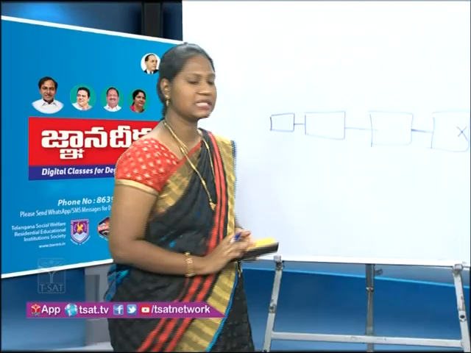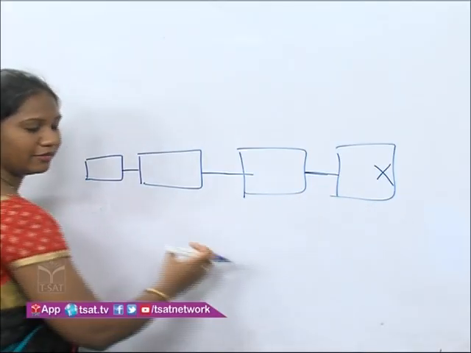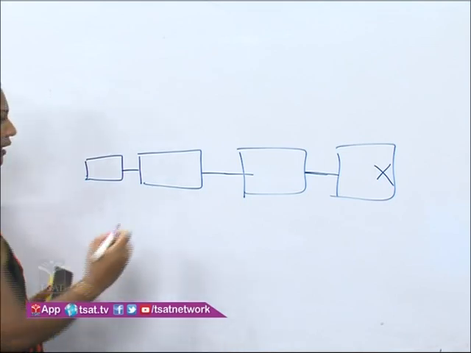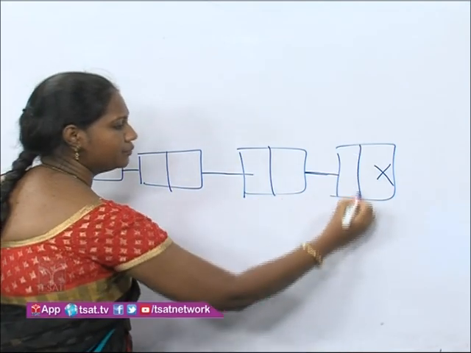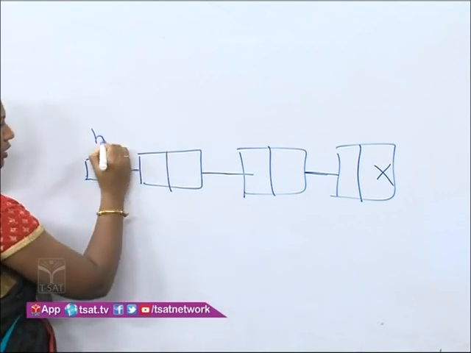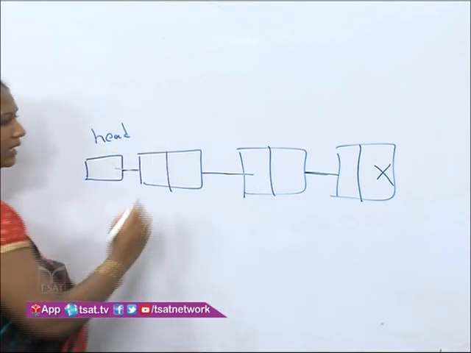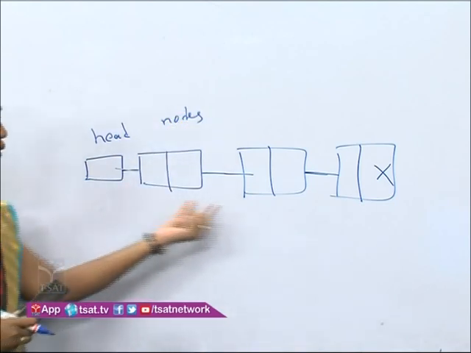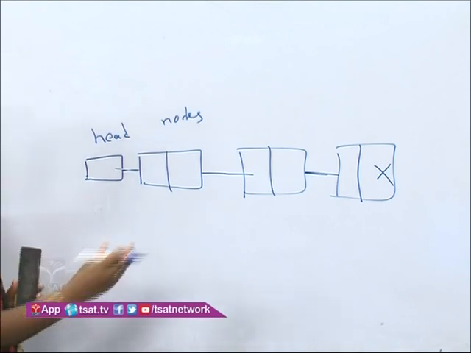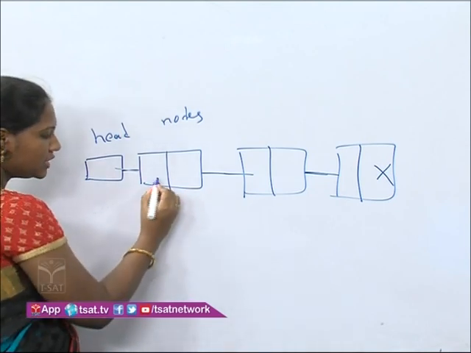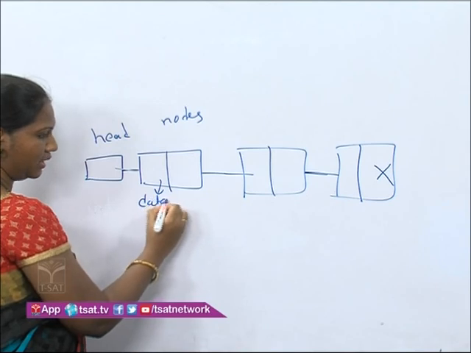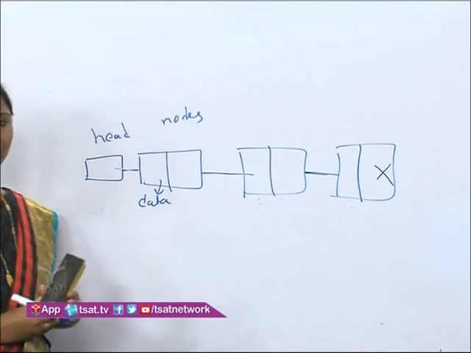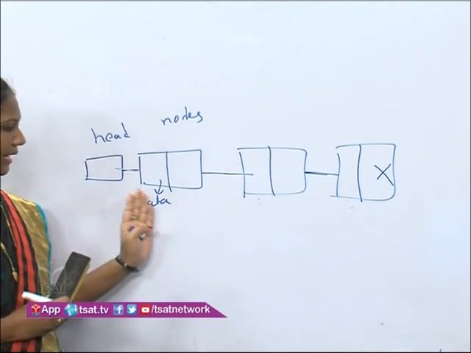Now, the linked list consists of nodes. Whatever boxes we are seeing here, these are the nodes. Each node is divided into 2 parts. Here all these 3 are called nodes. These nodes carry the data elements. Here the 2 parts are divided. The first part is called the data part. This one is the data part, and this one is also the data part. In the first part, the data is carried.